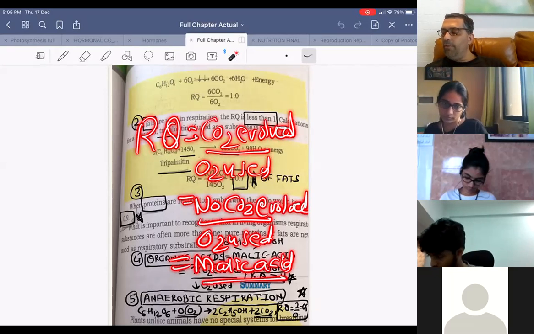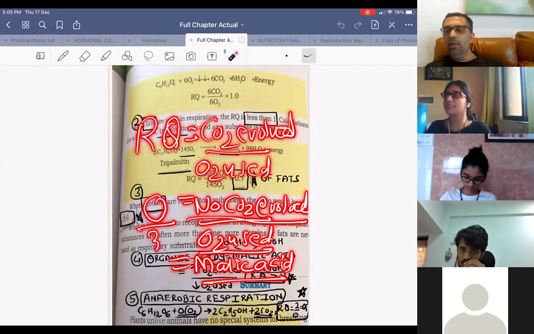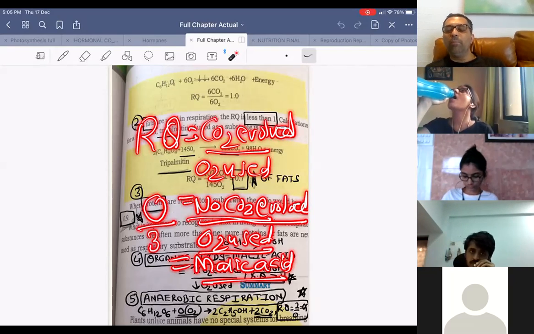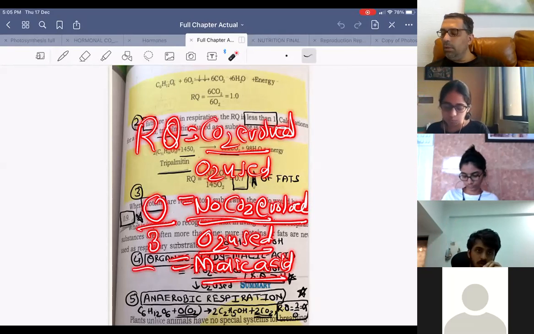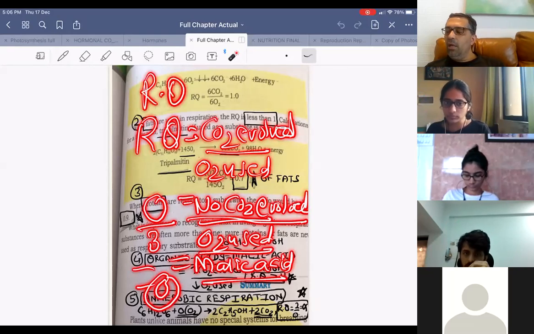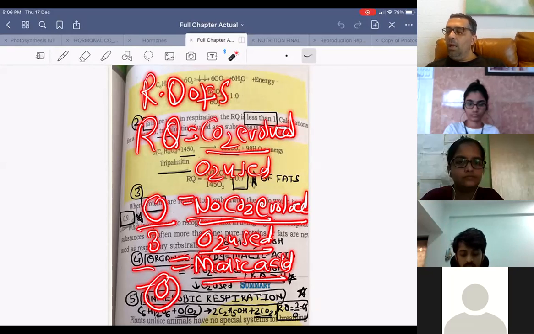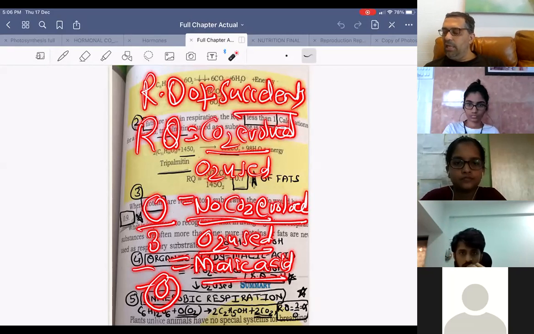So no CO2 evolved upon oxygen used, 0 upon something. How much is 0 upon something? 0. So the RQ of succulents like cactus is 0.